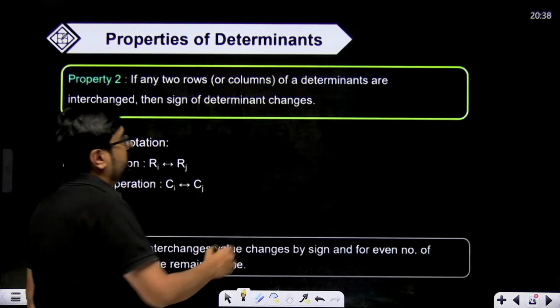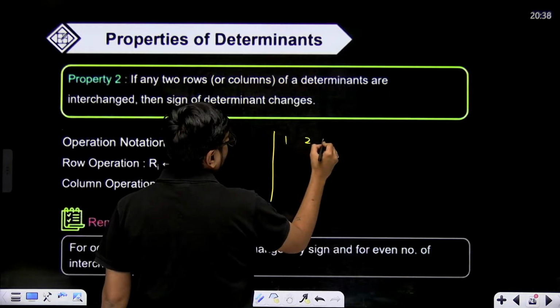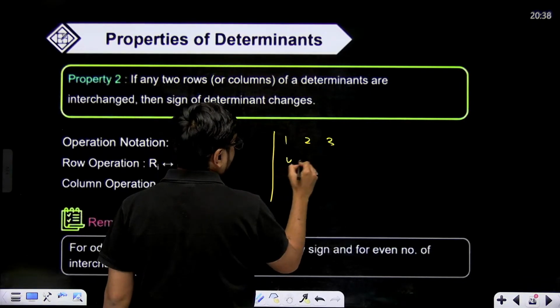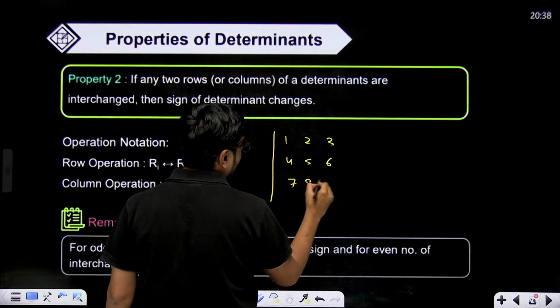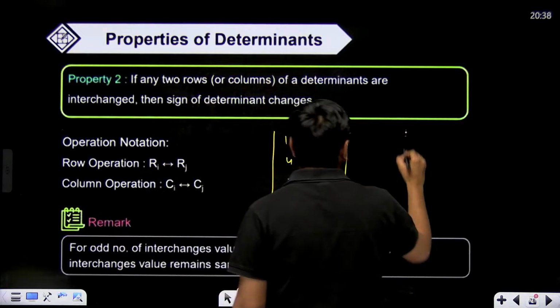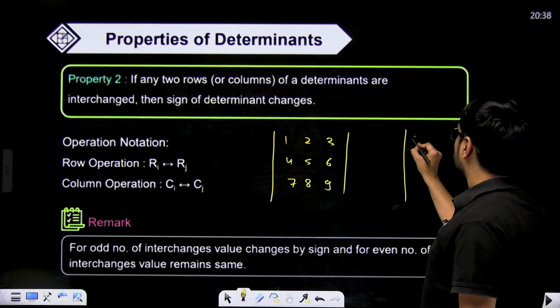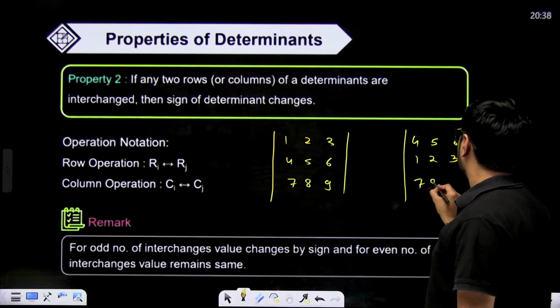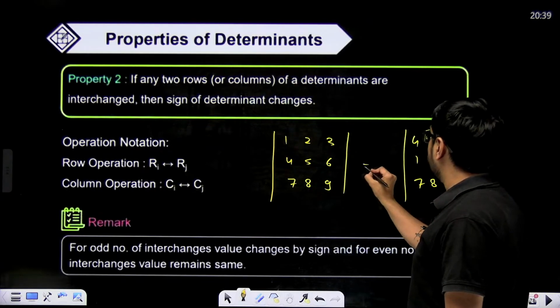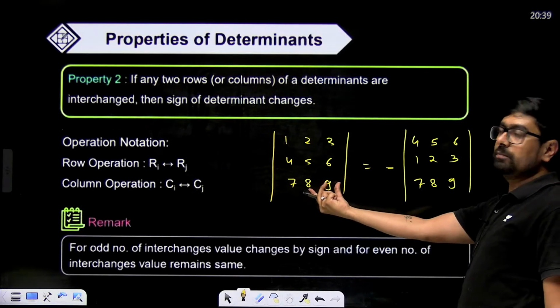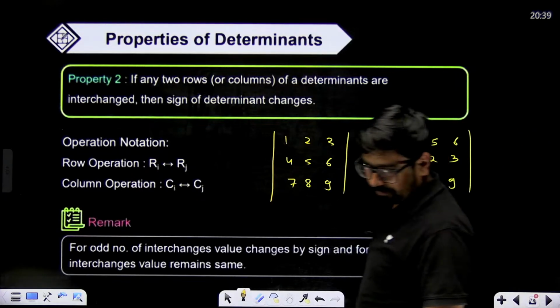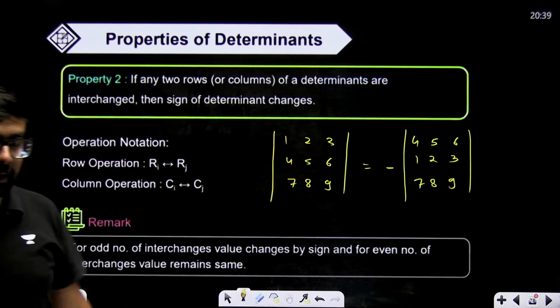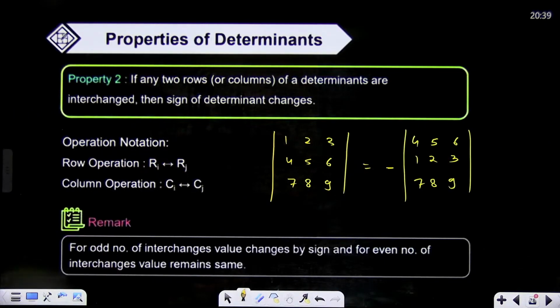For example, suppose your determinant is 1, 2, 3, 4, 5, 6, 7, 8, 9. Right, and you interchange the first row and second row. So this will become 4, 5, 6, 1, 2, 3 and 7, 8, 9. You can solve and check. This will be negative of this. Whatever value comes out of this will be negative of this. You can right now itself try by solving if you like.